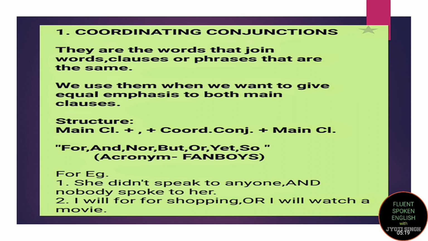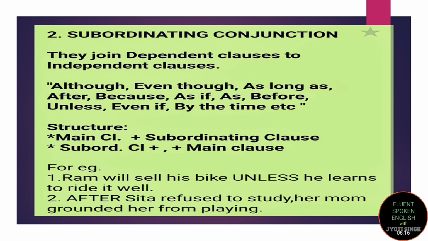The second one is I will go for shopping or I will watch a movie. Again there are two different clauses: I will go for shopping and I will watch a movie. So by the help of the conjunction or, we have connected these two, that I will go for shopping or I will watch a movie, right? The second type is subordinating conjunction.